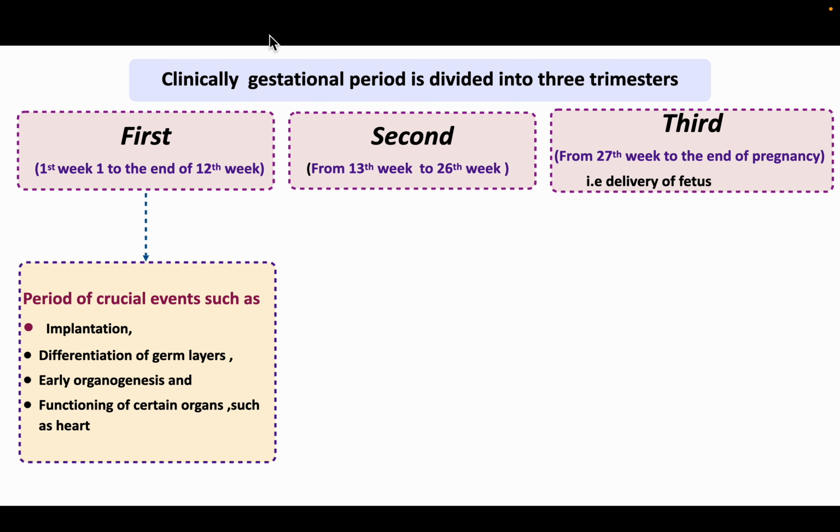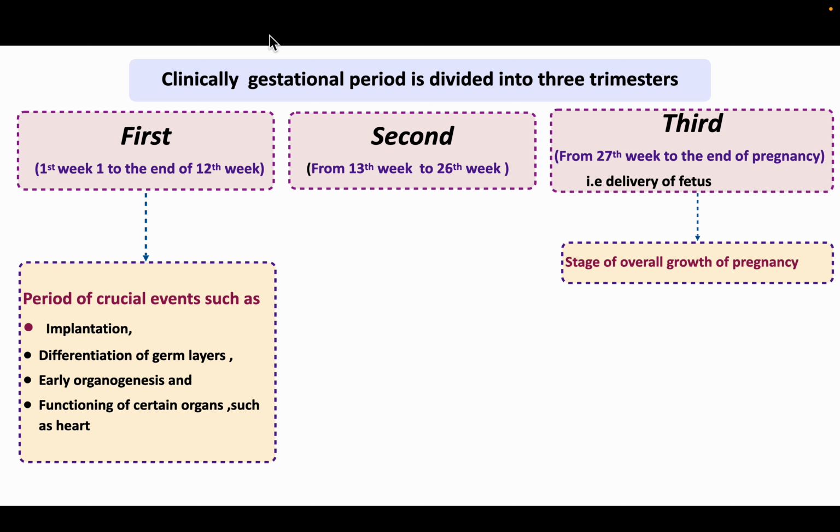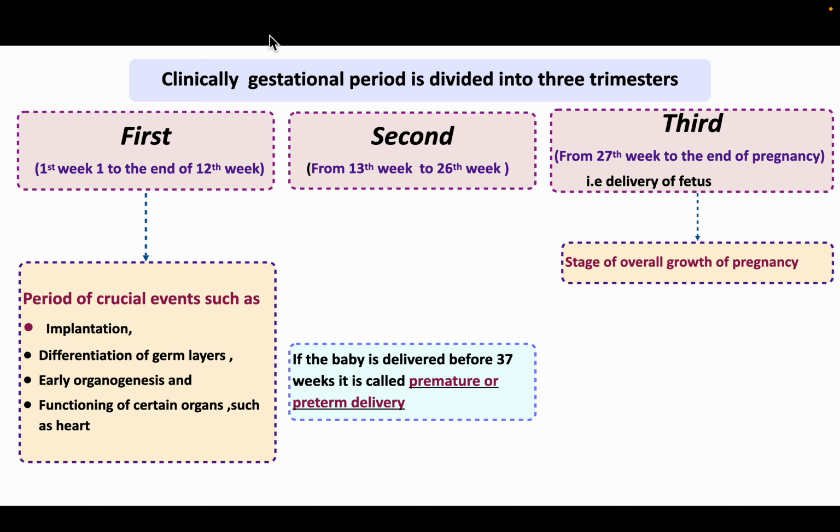Now, the first trimester is the period of crucial events such as implantation, differentiation of the germ layers, early organogenesis, and functioning of certain organs such as the heart. The third trimester is the stage of overall growth of the pregnancy. If the baby is delivered before 37 weeks, it is called premature or preterm delivery.